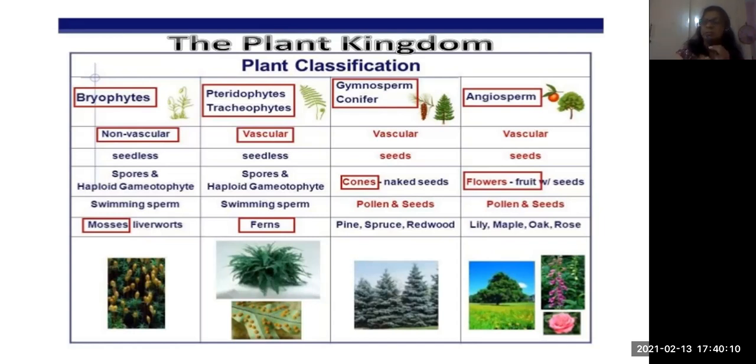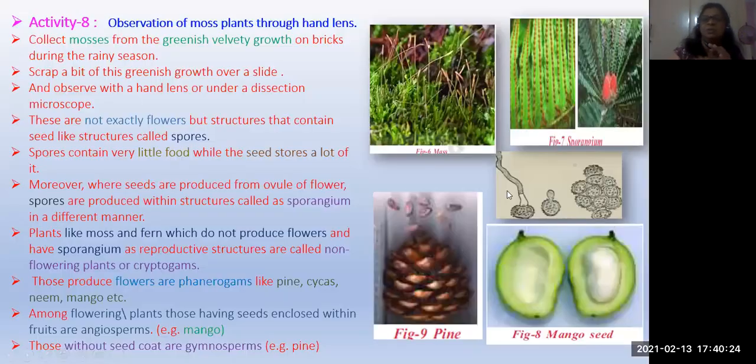These are all the gymnosperms. They don't have any flowers, isn't it? And angiosperms, those are flowering plants. For example, lily, maple, oak, rose, whatever the flowering plants, all are in angiosperms. Okay, and there is an activity.